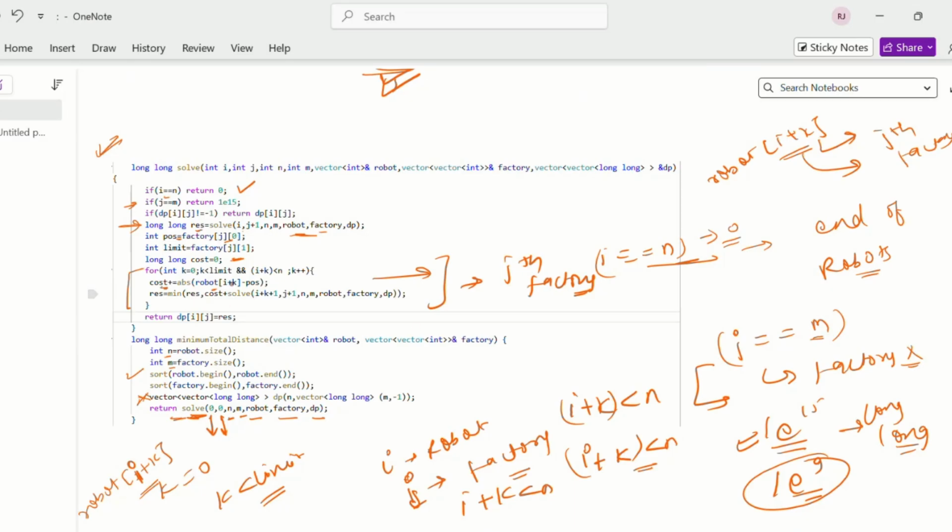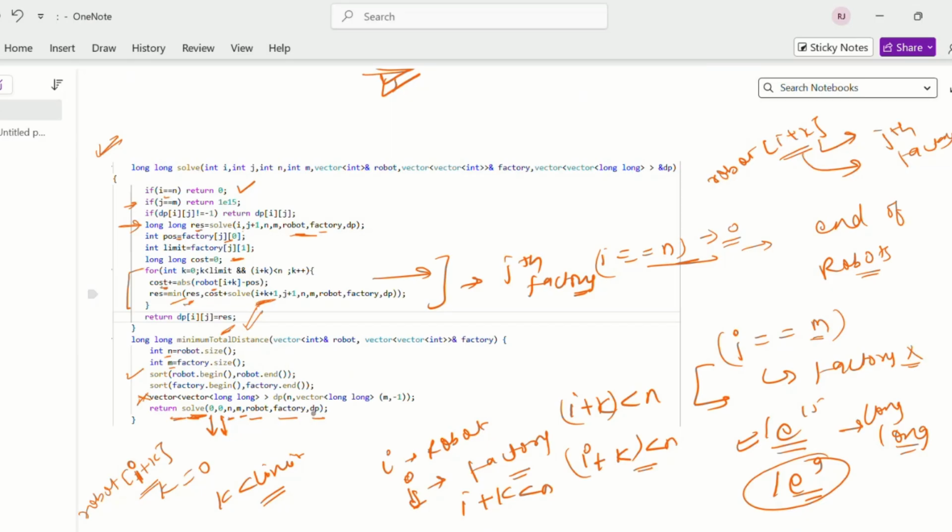This robot i plus k is consumed by the jth factory. So its cost will be robot i plus k minus pos, the position of that factory, and the result will be the minimum of result, because we need to find the minimum value. So we will use minimum of result comma cost, and we will move to the next robot, i plus k plus 1, factory will be j plus 1, and m, robot, factory and dp will be the same. And this is the recursion, and we will return this result.